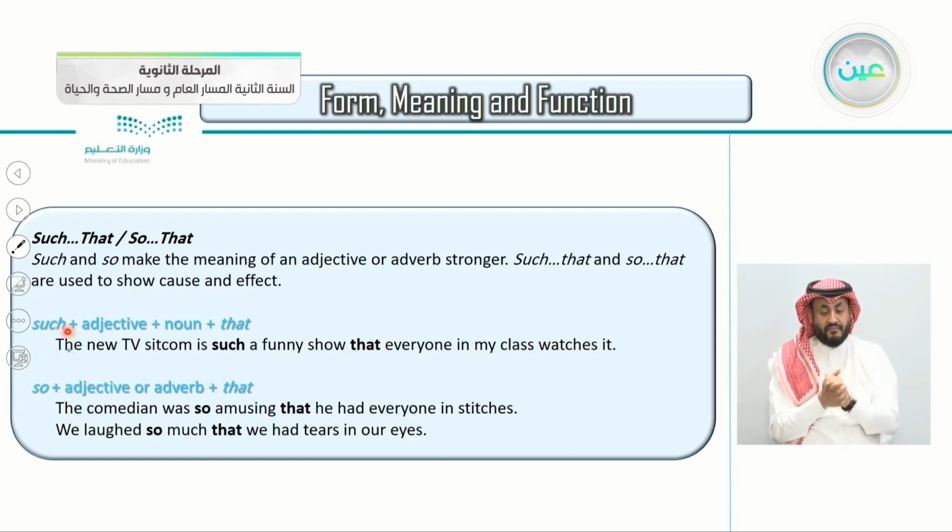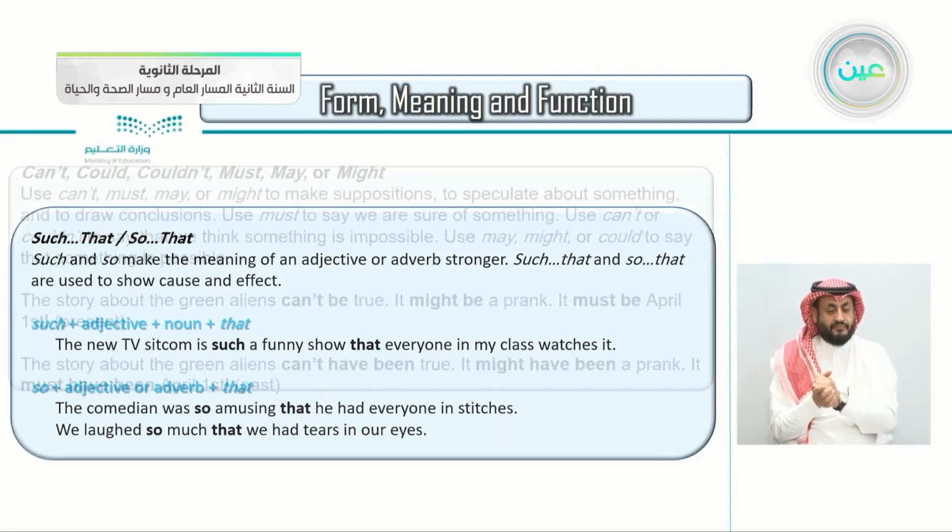So this is the form, if you remember: such, adjective, noun, that. What about so? So, adjective or adverb, then we write that. The comedian was so amusing that he had everyone in stitches. We laughed so much. This is the cause. What's the effect? We had tears in our eyes. So, so that, such that, it's just cause and effect. What did we do because of this?